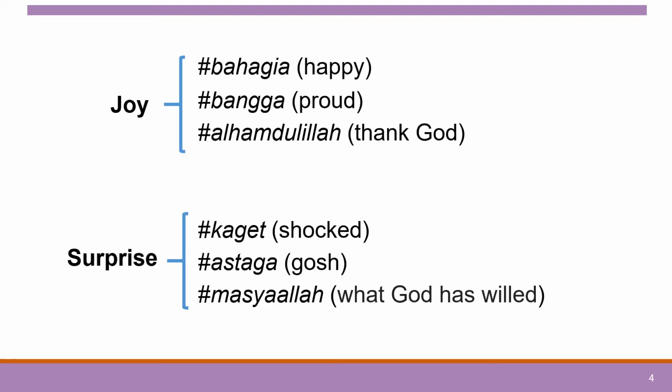We start our work by crawling a dataset from Twitter by using hashtags that represent the emotion of the user. Then we group each hashtag tweet into the emotion classes, like we have the hashtags of happy, proud, and thank God belong to joy emotion. And we do the same for all of the emotion classes. We experiment with the Indonesian language, but in this presentation, I give all the examples in English to make sure everybody understands the idea.